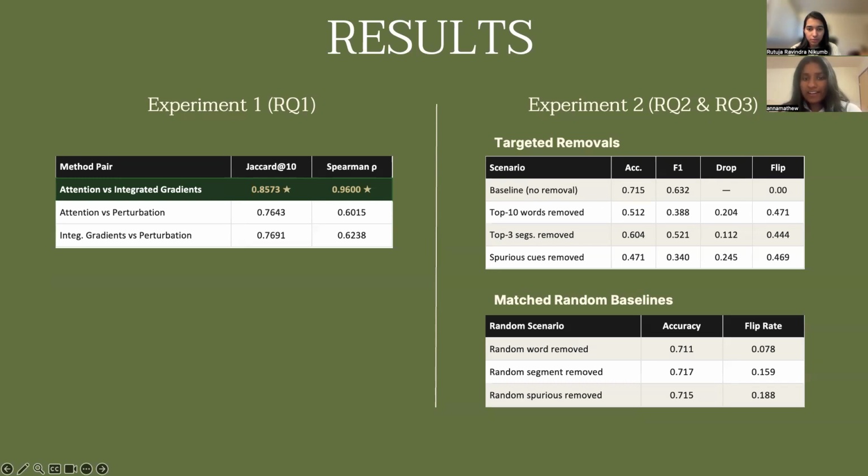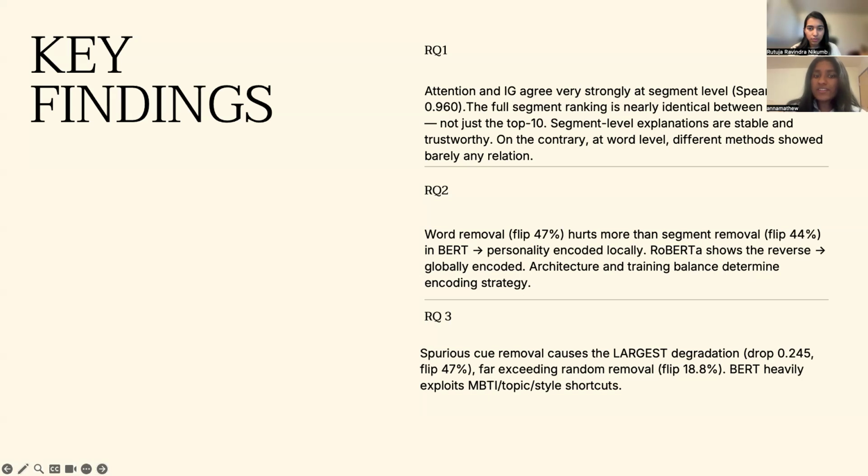Now let's look at our key findings. Through research question 1, we found that attention and integrated gradients agree strongly at a segment level, while all the different methods disagreed at a word level. And through research question 2, we find that BERT relies heavily on specific trigger words. Another interesting thing to note is that RoBERTa showed its highest drop in accuracy through segments. So our experiment showed that these drops in accuracy also depend on what model we are using. Through research question 3, we found that removing shortcut words like the MBTI types or certain slang words caused the highest drop in accuracy, which means that the models depend on these slang words.